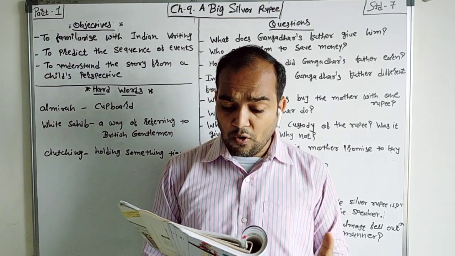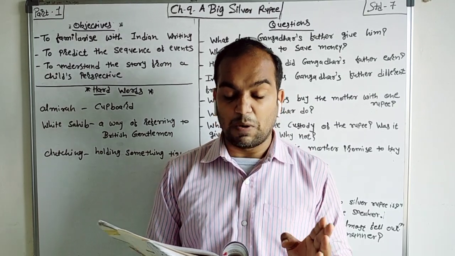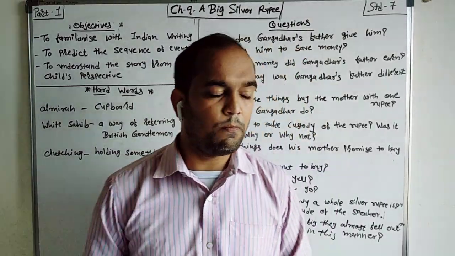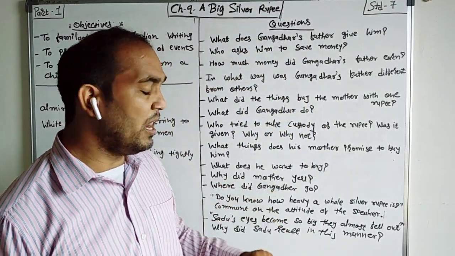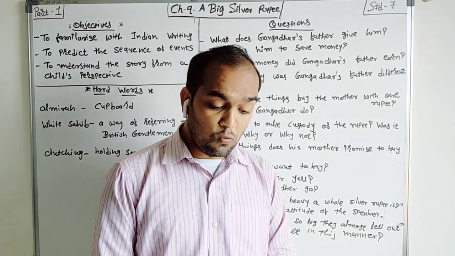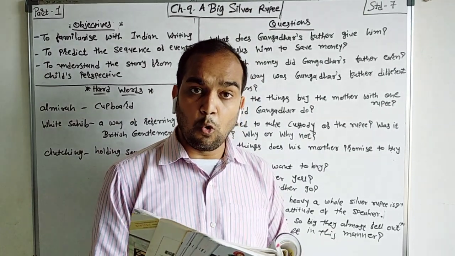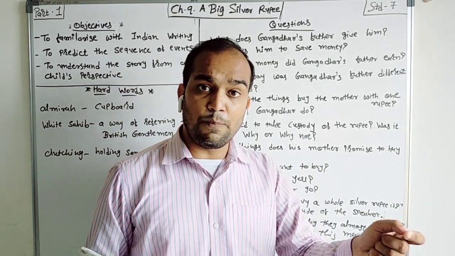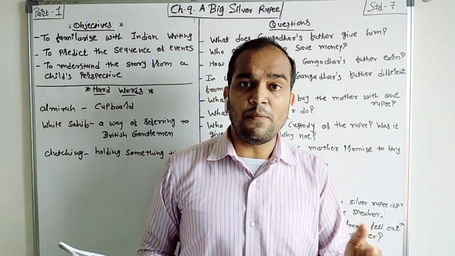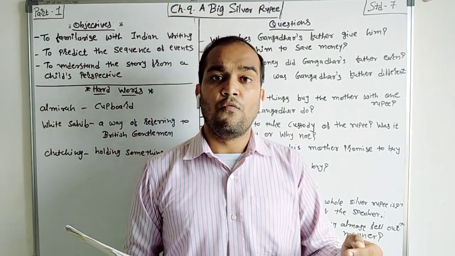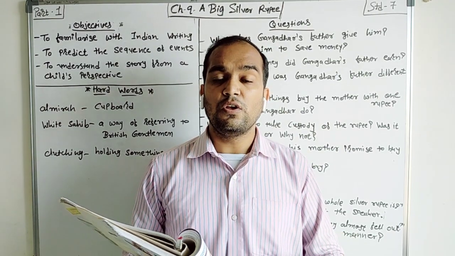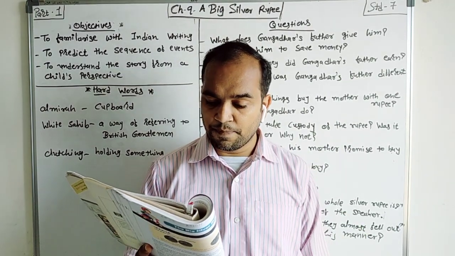A whole rupee of bel puri and sweets, your stomach will burst, yelled my mother. Yelled means shouted at me. So why did the mother yell? Because with the whole rupee he wants to eat bel puri and sweets, and because of that his stomach will burst, a stomach ache will occur. That's why she shouted at him.